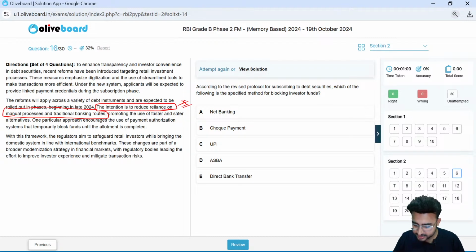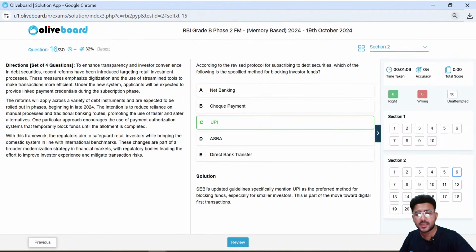So what do you think, guys, should be the correct choice here? What's your opinion on this? The correct choice here is UPI. Most of the students think that this is option D, ASBA. What do you mean by ASBA? Application Supported by Blocked Amount.